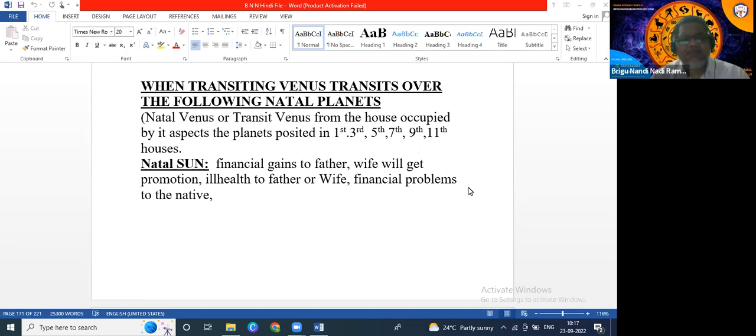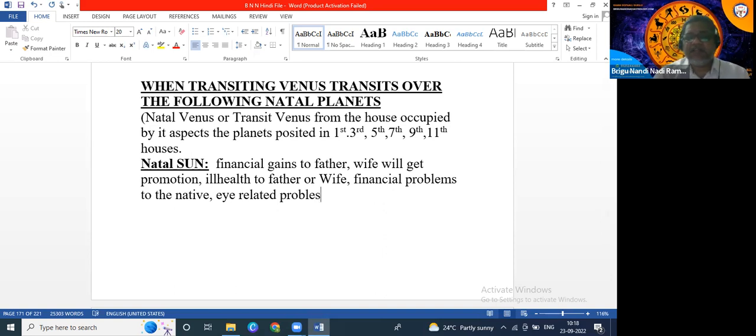And at the same time, when it comes to father, because Sun is enemy to Venus, father may get ill health, or the native may have eye related problem, because Sun is eye when it comes to the native. So the native will have eye related problem. That month.